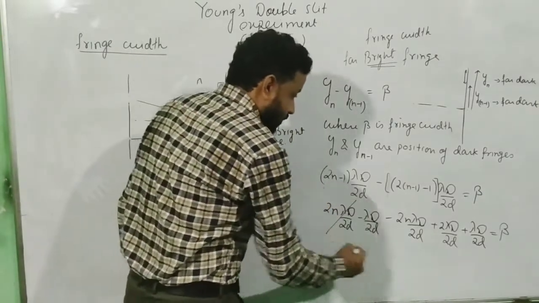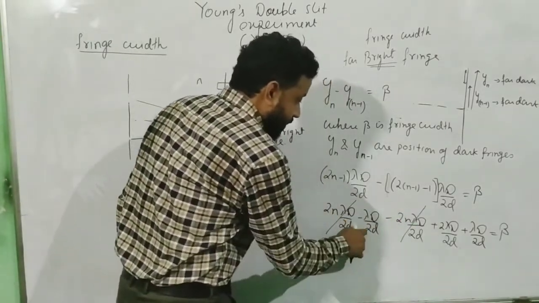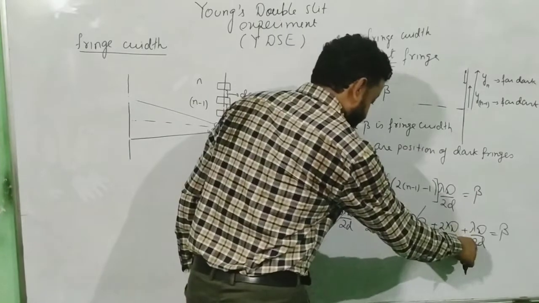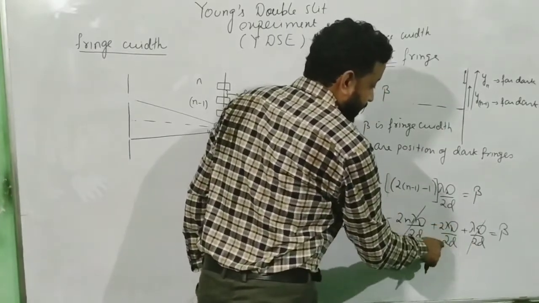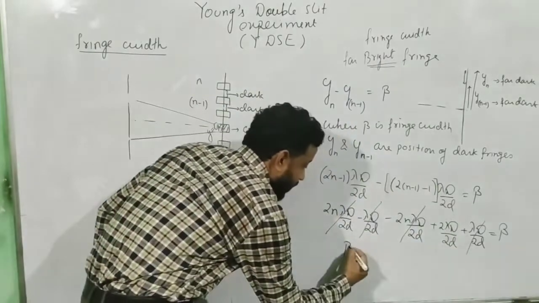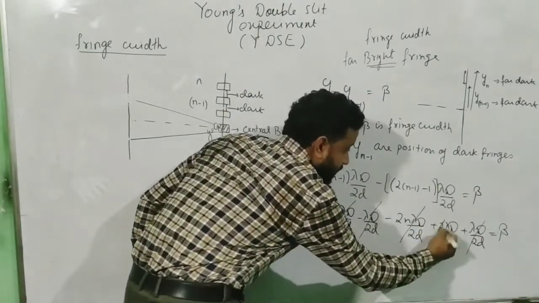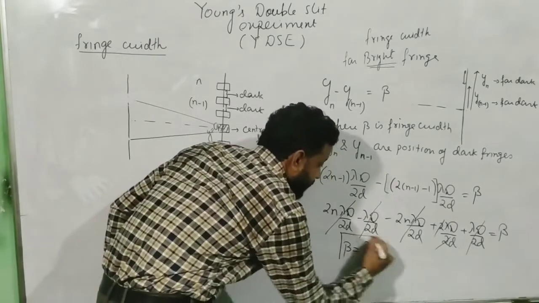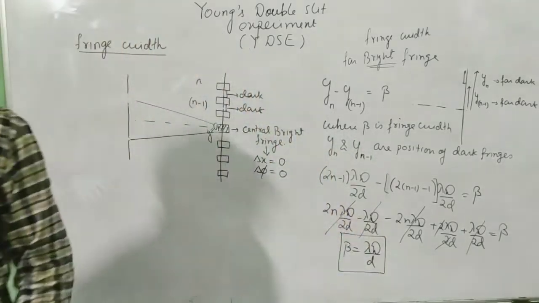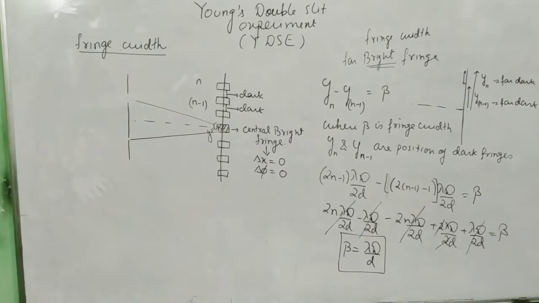This goes out, minus lambda D by 2d plus lambda D by 2d, this goes out. What do you have? 2 lambda D divided by 2d, and this 2 and 2 will also get cancelled out. So what will you get? You will get lambda D by d. This is the formula for fringe width, lambda D by d.